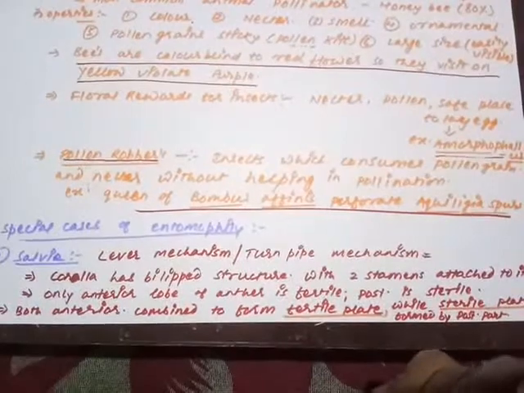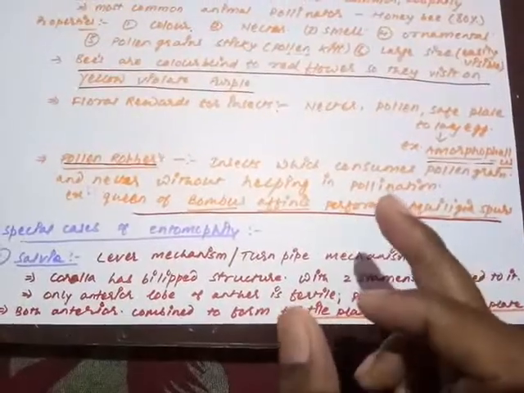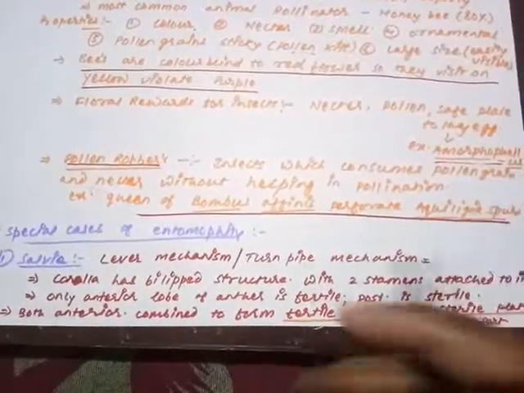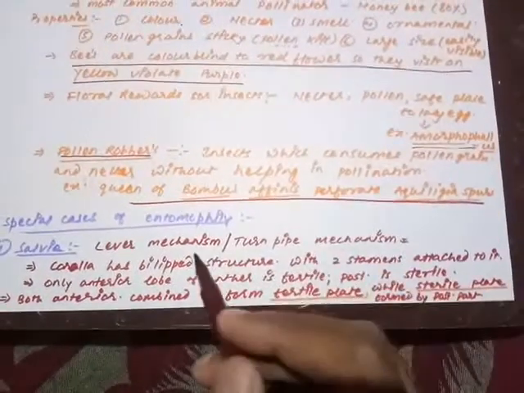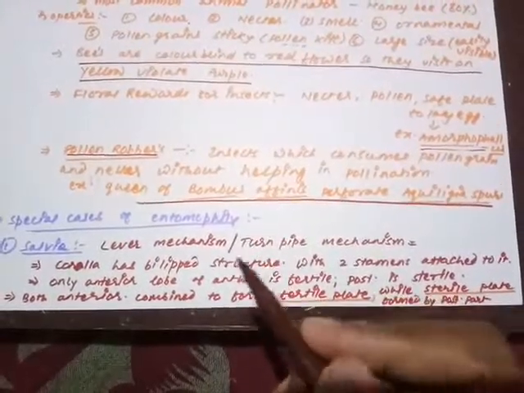In the process, the posterior parts combine to form a sterile plate, and similarly the anterior parts form the fertile plate. Are you getting my point? What is the meaning of fertile and sterile? Fertile means the part which is responsible for pollen grain production and has the capacity to produce pollen grains. So till now it is clear. The corolla of Salvia is bilipped with two stamens and a stigma. The stamens have two different natures: the anterior part is fertile, the posterior part is sterile. The anterior parts combine to form the fertile plate while the posterior parts combine to form the sterile plate.